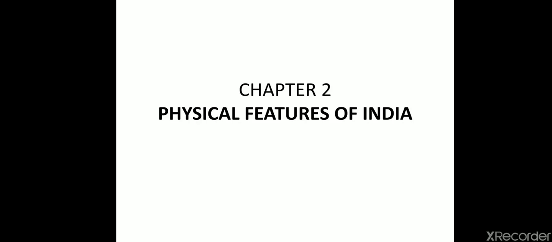Today we are going to start with the second chapter of geography, that is physical features of India. And I'm sure if you watch this video carefully, you will learn very important features of India. India is a vast country with varied landforms, vast stretches of plain, rugged terrain, mountains, valleys. So there are mountains, plains, plateau, islands, desert and so on.